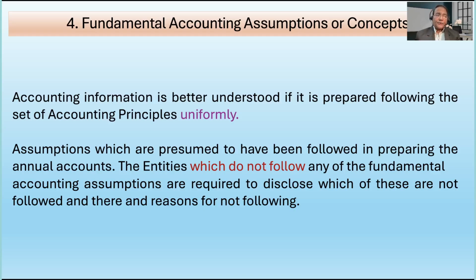If it is not, then there has to be a disclosure in the final accounts, as a note, explaining why such and such practices are followed or not followed. This is to be clearly mentioned in the books of account. Now let us see the next one.